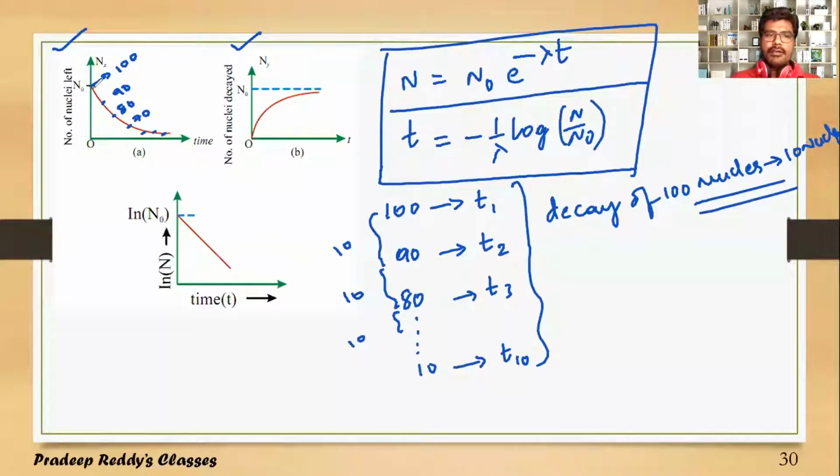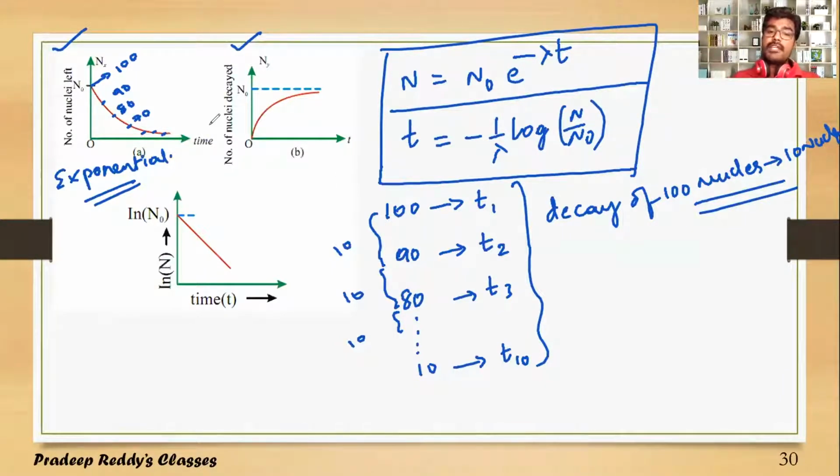Finally, the rate of disintegration is exponential. Remember that. It is exponential decay. That means the decay is rapid initially, and as time goes on, the decay rate decreases with respect to time, because the number of nuclei in that sample has decayed. Therefore, the decay process is purely exponential. This is one thing you need to remember.